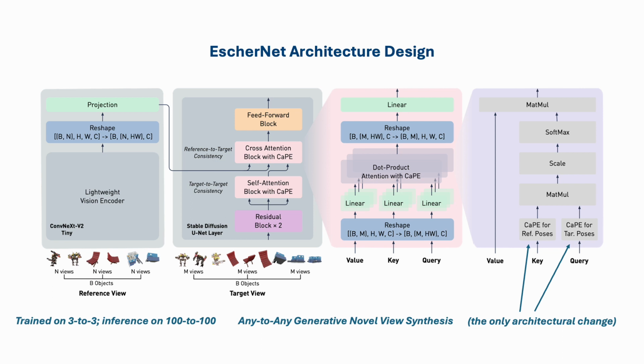That's it! One of the remarkable aspects of transformers is their ability to generalize based on the number of tokens. In EscherNet, even though the model is trained on just 3 reference images to generate 3 target images, it can generalize to handle up to 100 reference images to generate 100 target images. This capability is truly impressive and allows us to achieve our goal of any-to-any generative novel view synthesis.